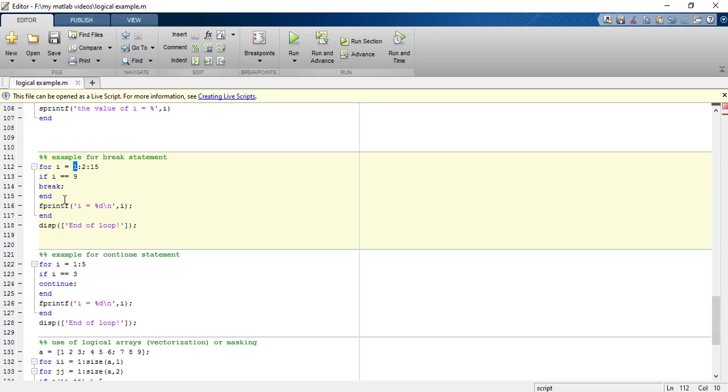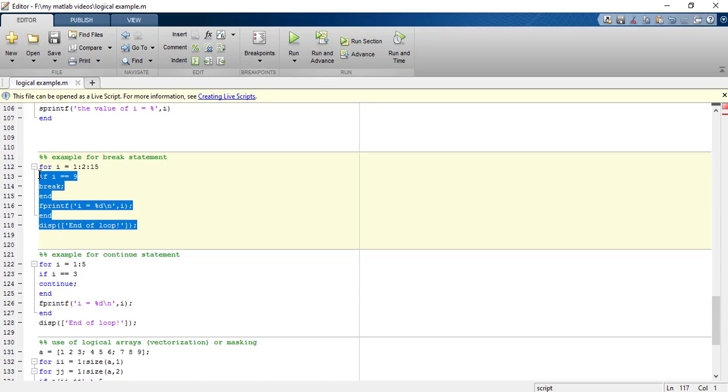So it will display the value of I till the value is not equal to 9. Once this condition is true, it will break the for loop and jump right onto the end statement.